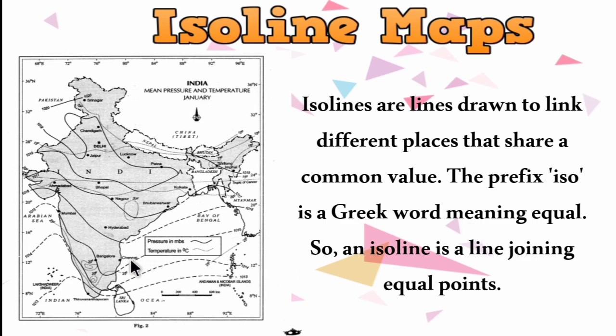For example, in Chennai, if the temperature is 29 Celsius, and in Hyderabad also 29 Celsius, and in Mumbai also 29 Celsius, you can draw an imaginary line or isoline connecting Chennai, Hyderabad and Mumbai, because all three places have the same temperature. So this is called isolines.